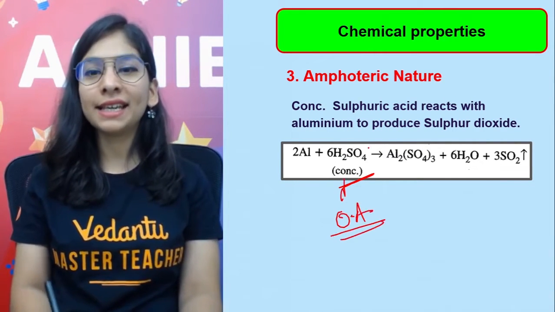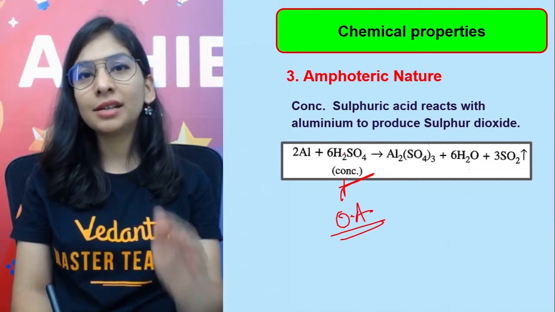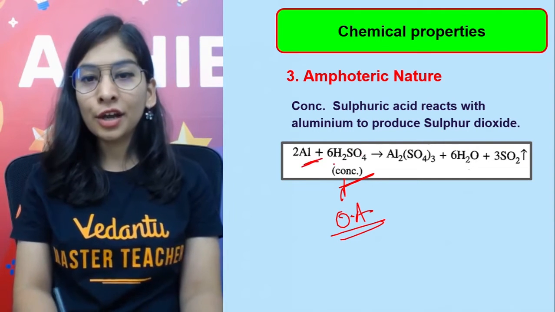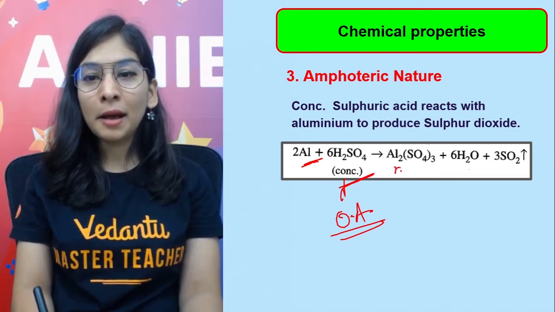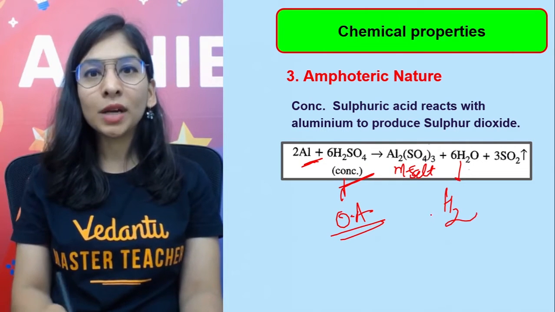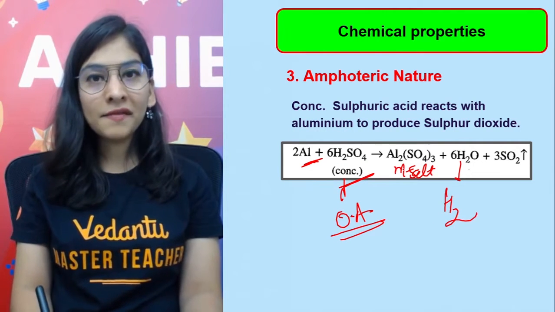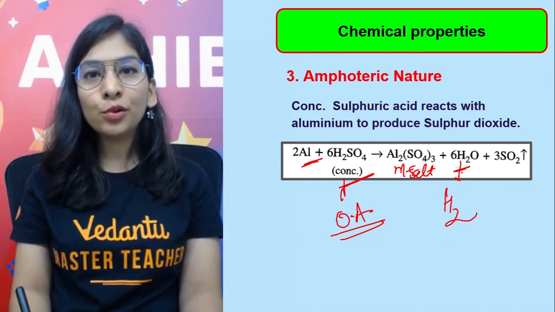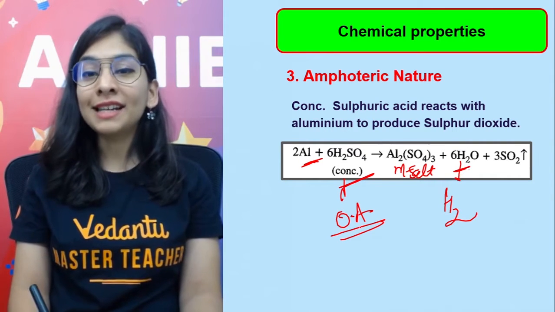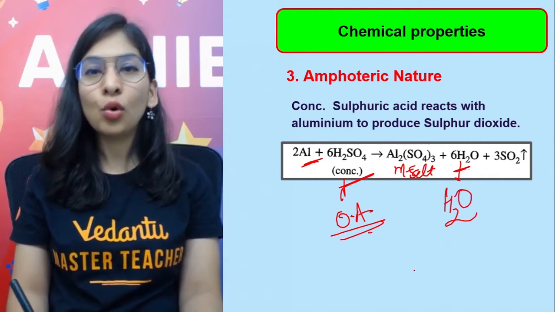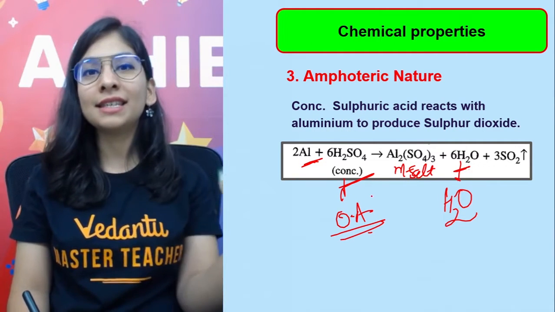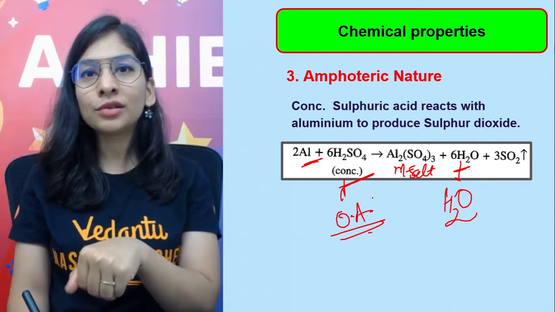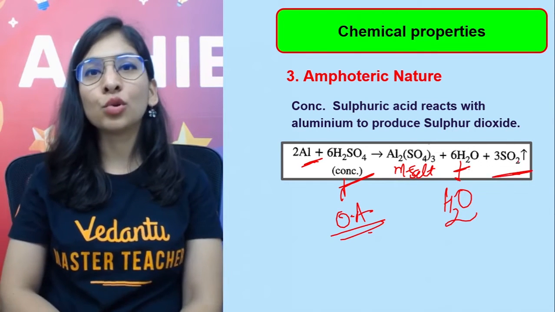OA means oxidizing agent, because it has oxygen content and can give it to the other substance. Generally we were expecting that when metal reacts with acid we get metal salt along with hydrogen gas. But what will happen? It combines to give aluminium sulfate, and the hydrogen which I got is oxidized by this agent to give H2O, and the agent itself gets reduced. What's an oxidizing agent? It oxidizes the other substance and itself gets reduced. So itself gets reduced to give SO2 gas.